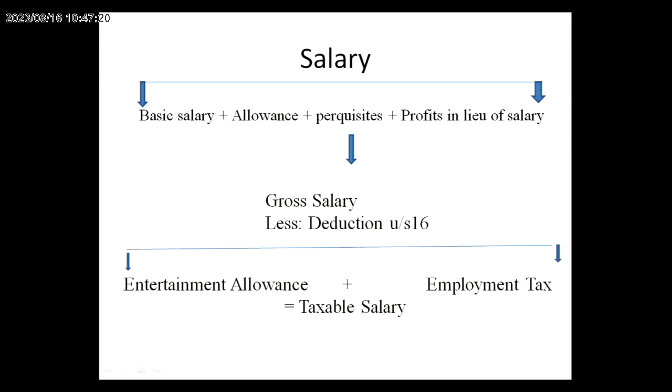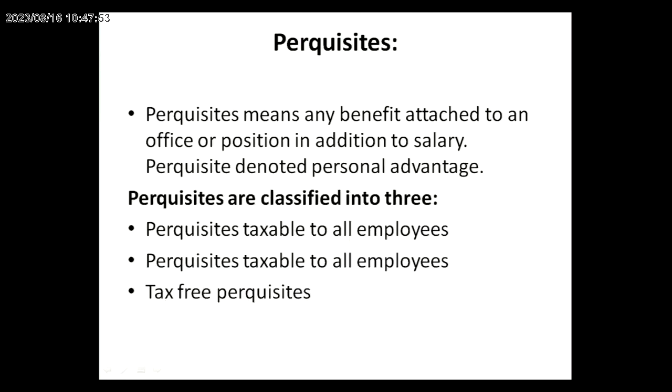Now let us see the salary elaborately. What are the items included in salary? It is basic salary, allowances, perquisites. Perquisites means the benefits attached by the employer to the employee. Then profits in lieu of salary. So these are the items included in salaries. How can we calculate gross salary? Total salary less entertainment allowance, employment tax, and also standard deduction. So three items will be deducted. The remaining is taxable salary or income from salary.